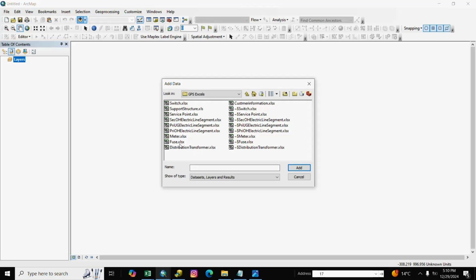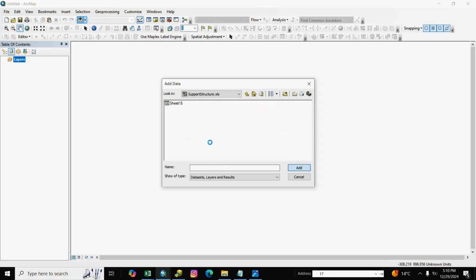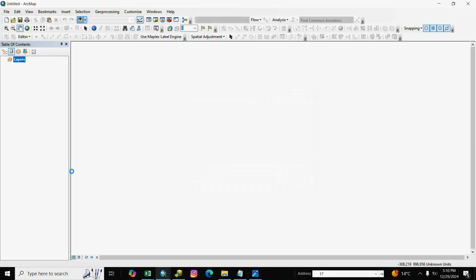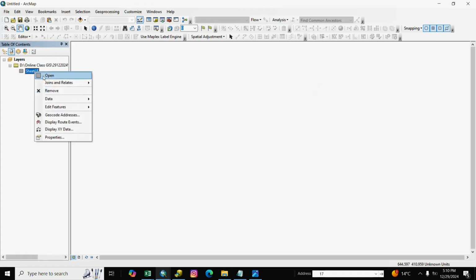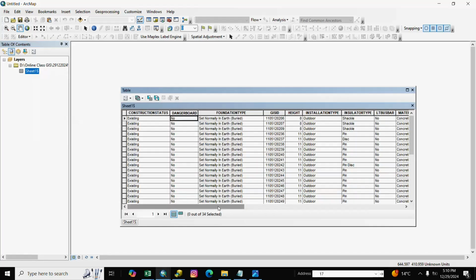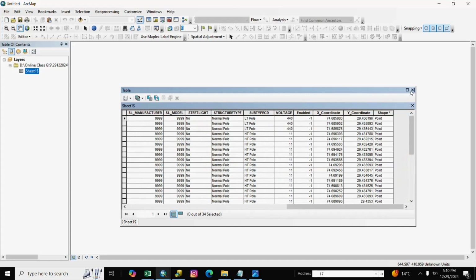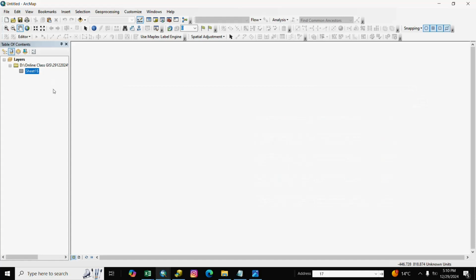We take the support structure file here and add it. Here is support structure and here is all data, and we make a shape file.